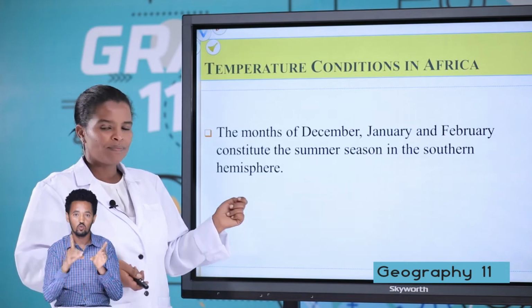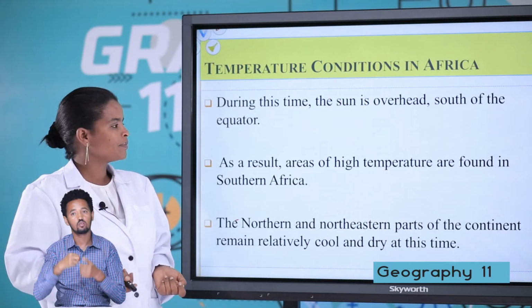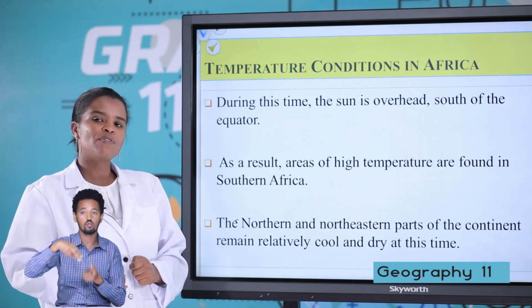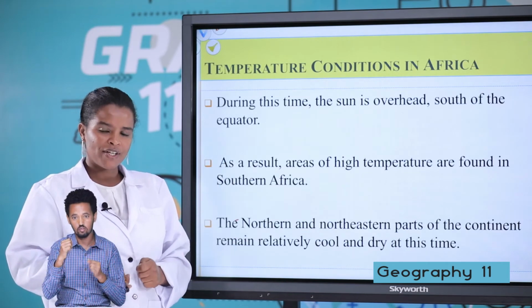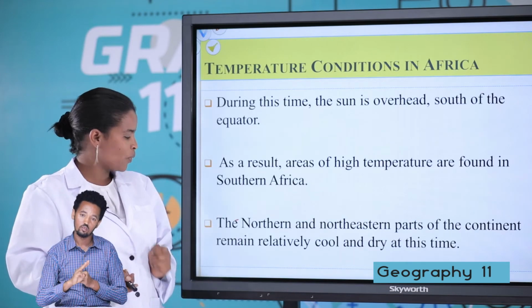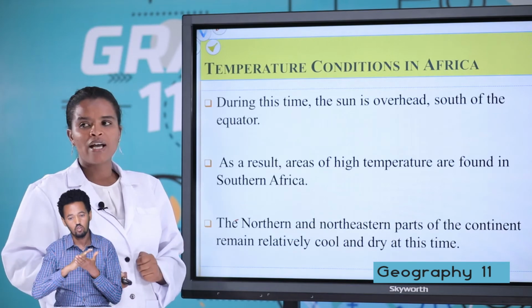During this time, the sun is overhead south of the equator. As a result, areas of high temperature are found in southern Africa, and the north and northeast part of the continent are relatively cool and dry at this time.